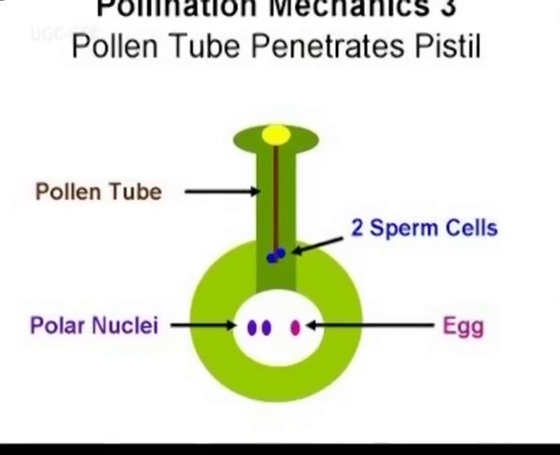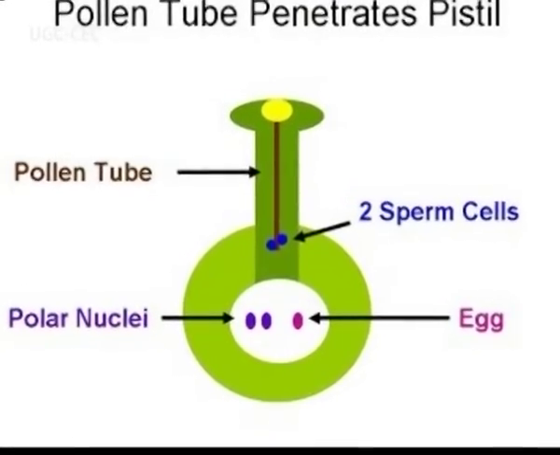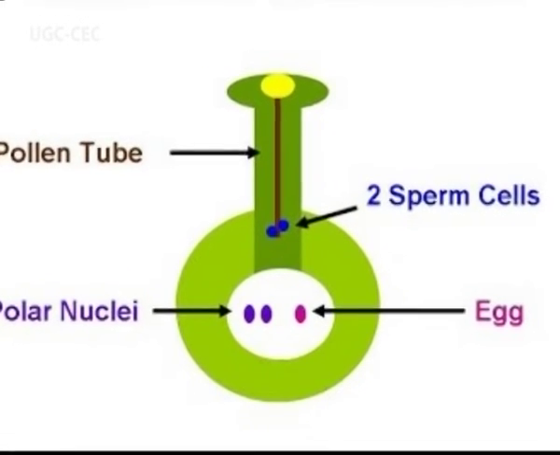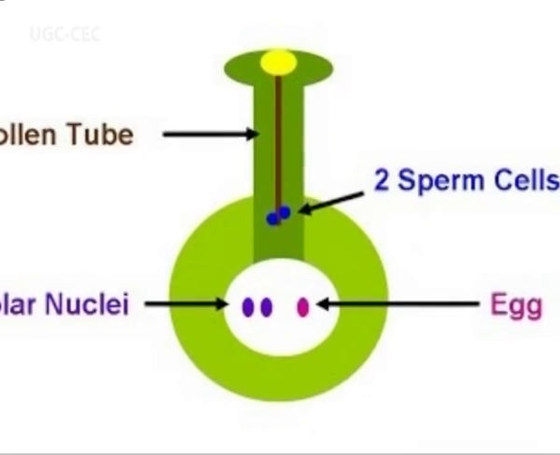In some cases, the pollen tube enters the embryo sac, piercing the integuments. This is termed mesogamy.